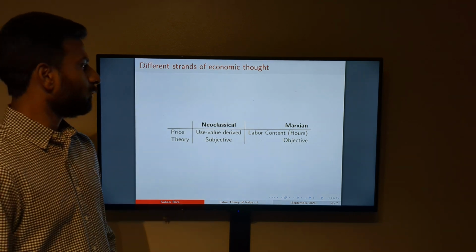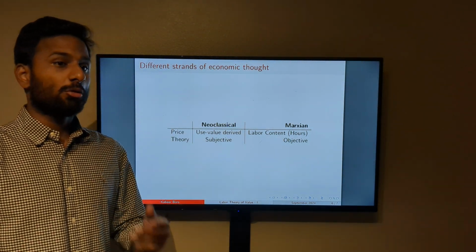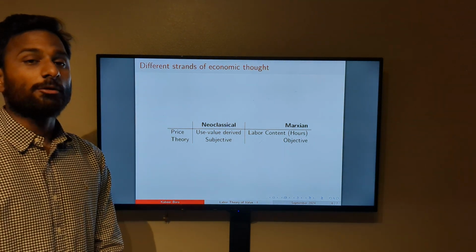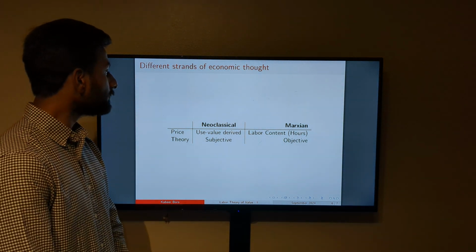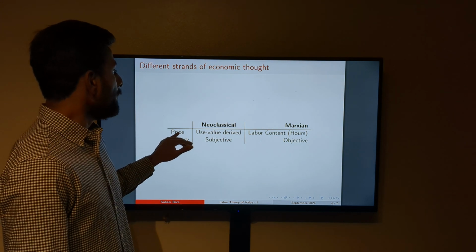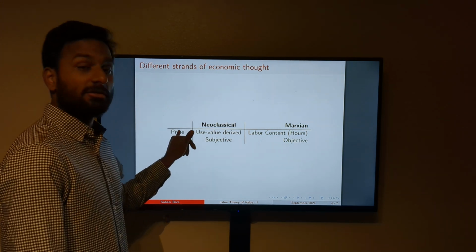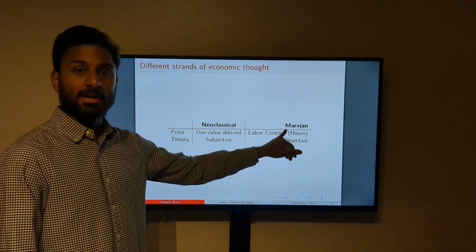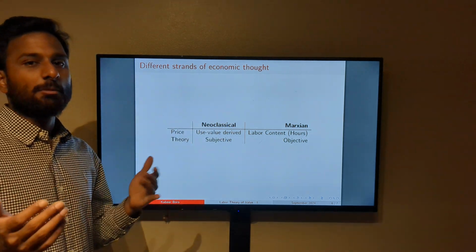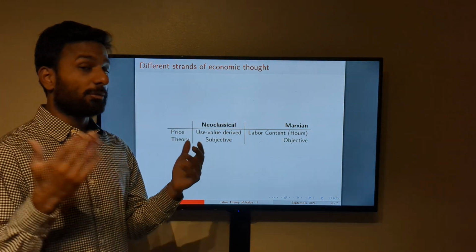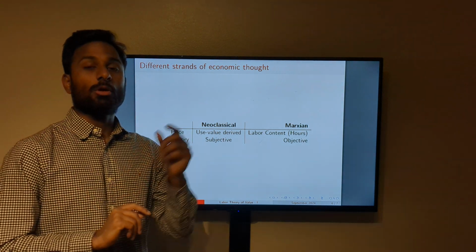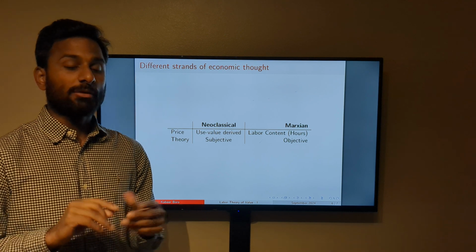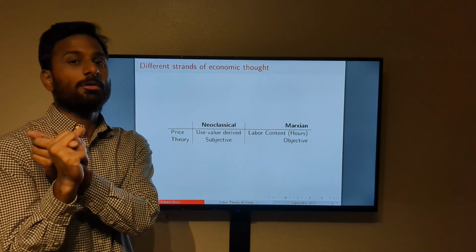So in a neoclassical world, like in intermediate micro, as you may have done, utility functions and understood what utility is, we ask what price is there, right? How is price derived in a neoclassical setting and how is price derived in a Marxian setting? When we talk about price, mainly we are referring to the exchange ratios, and as we saw with the example of laptop or phone or pineapples or apples, there is a constant ratio, right?